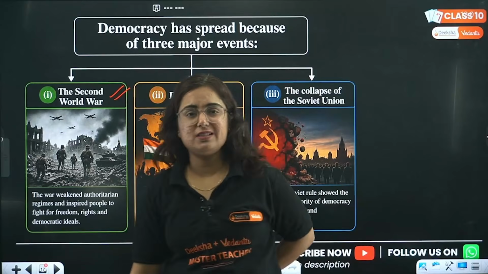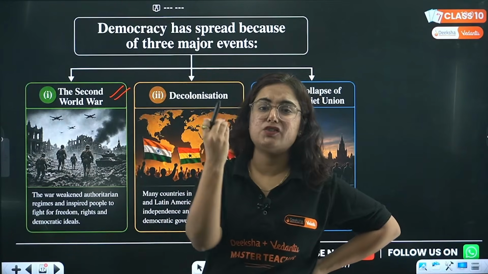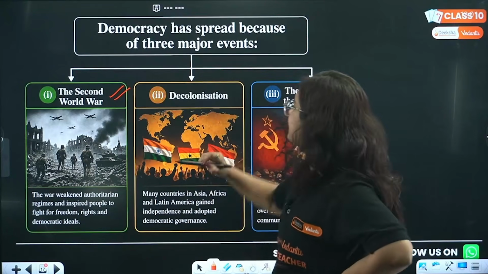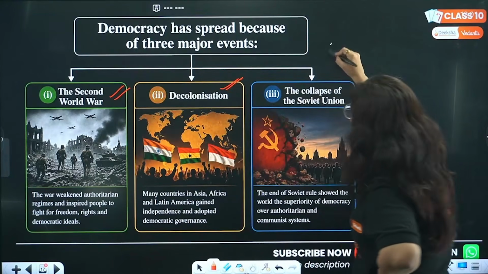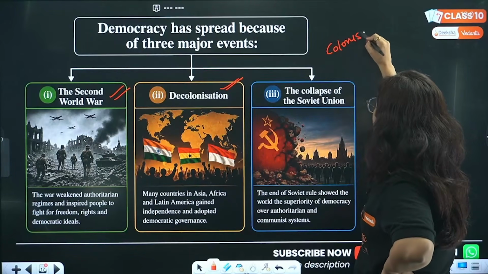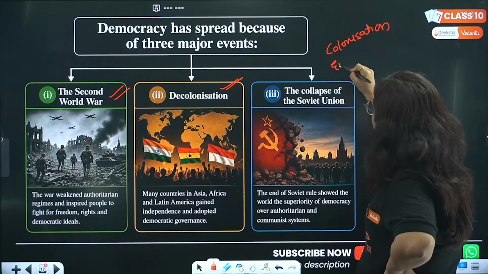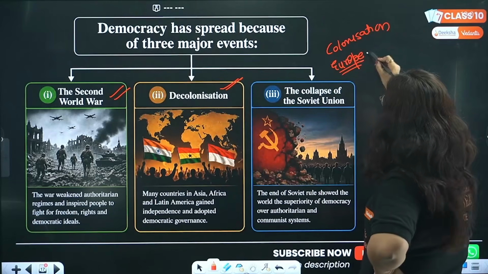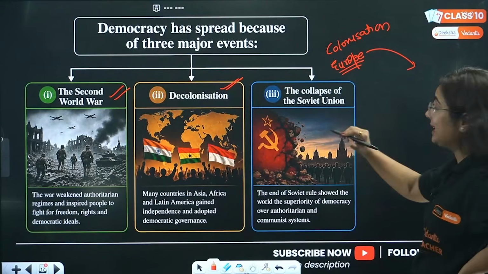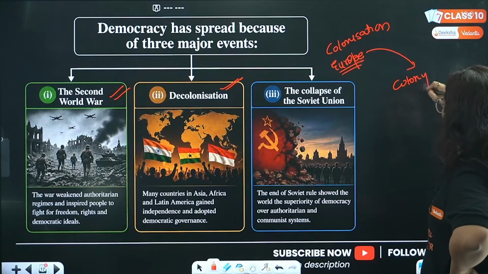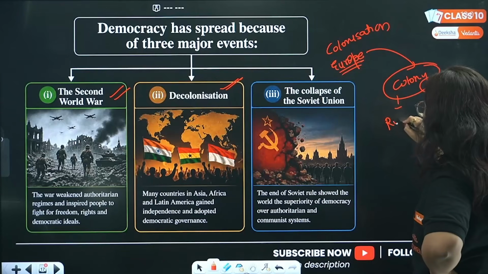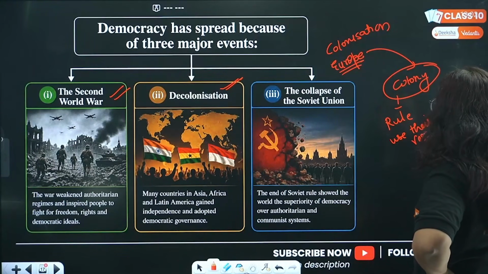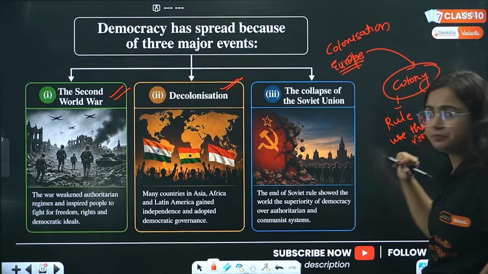So what happened after the Second World War? That authoritarian nature was ended. People realized about nationalism. Similarly is decolonization. So beta, pay attention, colonization means when European powers like France and Britain came to other countries and made them a colony. Now what is a colony? So that they can rule over there and use all their resources. So it was done. Okay.